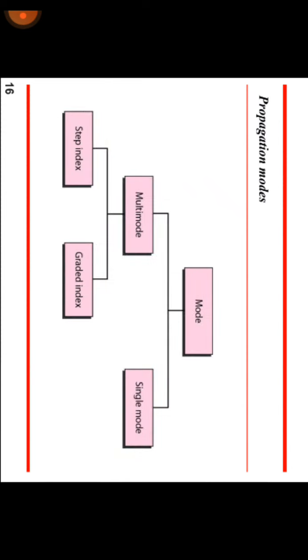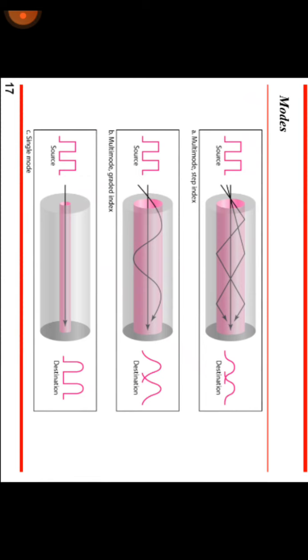So next are the propagation modes. The mode of operation has two types: one is multi-mode, another is single mode. In multi-mode there are two cases: one is step index and another is gradient index. Next, here you can see the diagram I have shown: the multi-mode step index, the multi-mode gradient index, and the single mode.